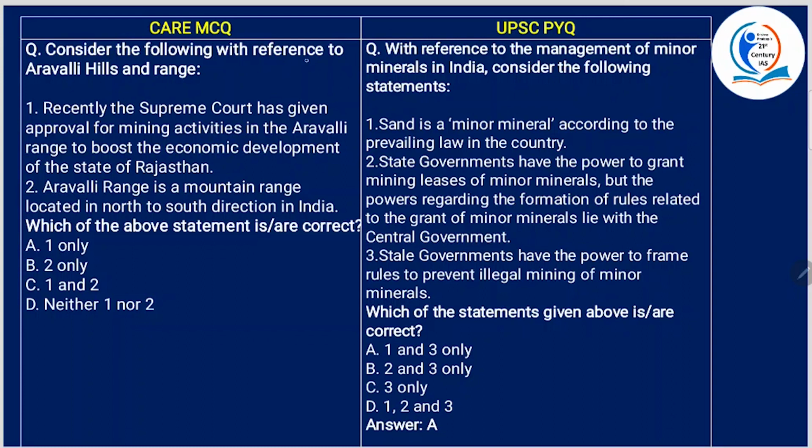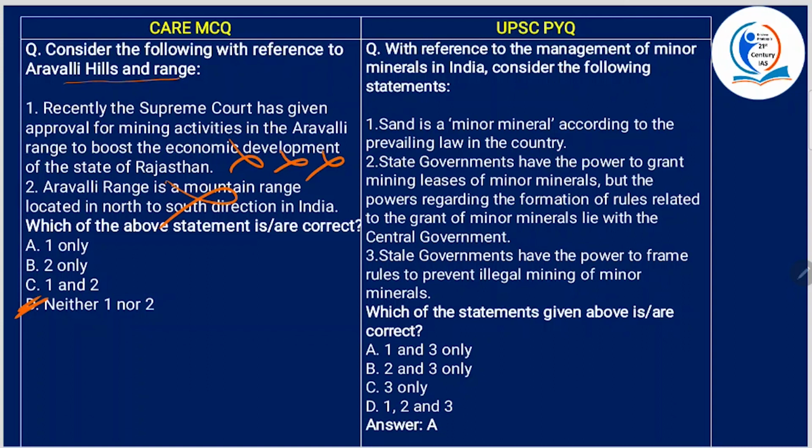Consider the following with reference to Aravalli Hills and Range. Recently, the Supreme Court has given approval for mining activities in the Aravalli Range to boost the economic development of state of Rajasthan. This is wrong. Actually, the Supreme Court's verdict actually led to halting of the mining activities in Aravalli. Alright, so this is wrong. Aravalli Range is a mountain range located in north to south direction. It's not north to south, it is southwest, right? So both the statements are wrong. So it's D, neither one, nor two.